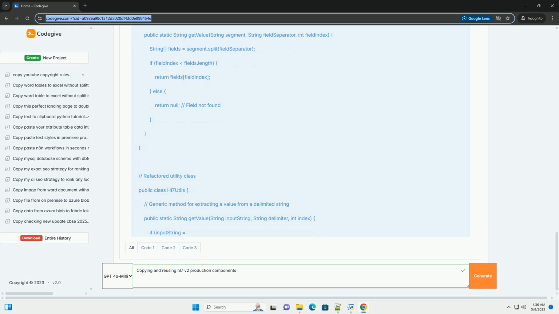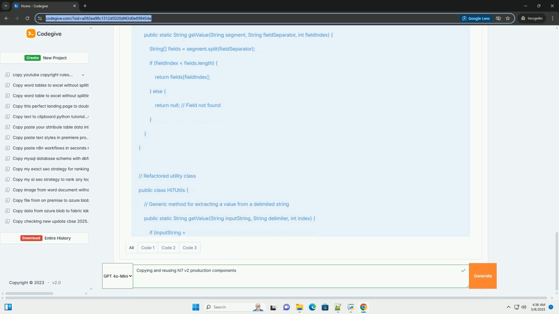Challenges and considerations. HL7 complexity: HL7 is a complex standard with many variations and optional fields. Creating comprehensive validation rules can be challenging. Performance: HL7 validation can be computationally expensive, especially for large messages. Optimize your code and validation rules to minimize the impact on performance.